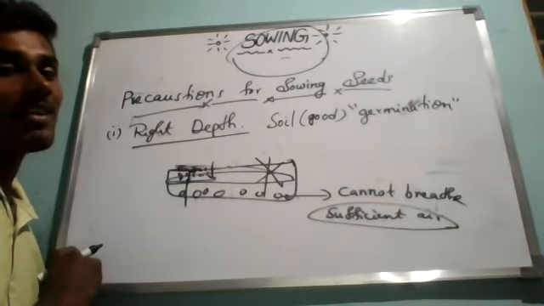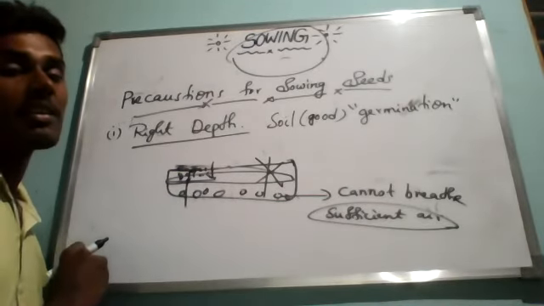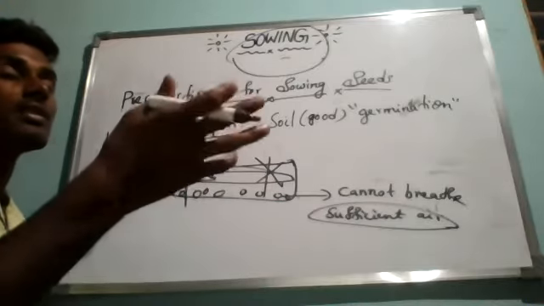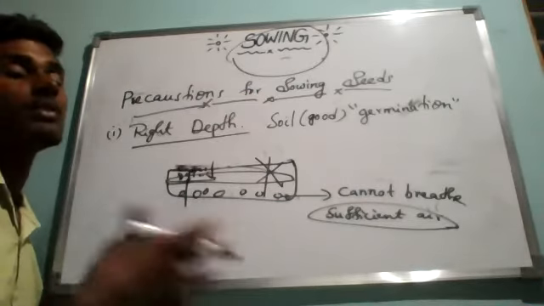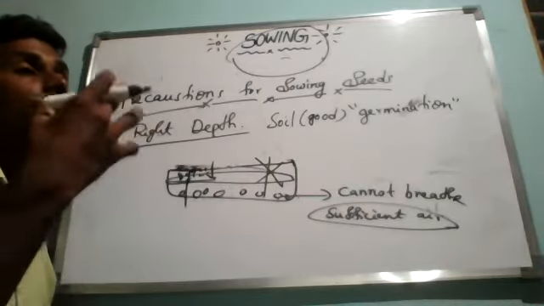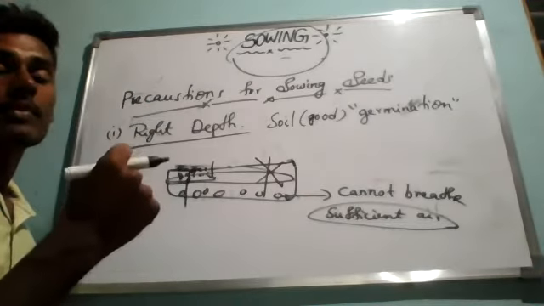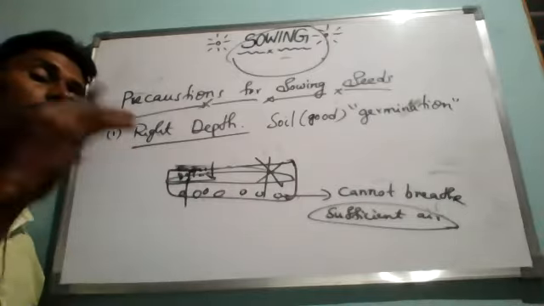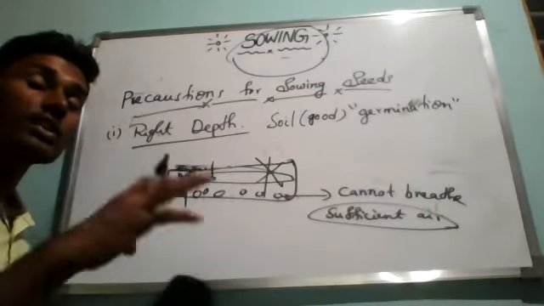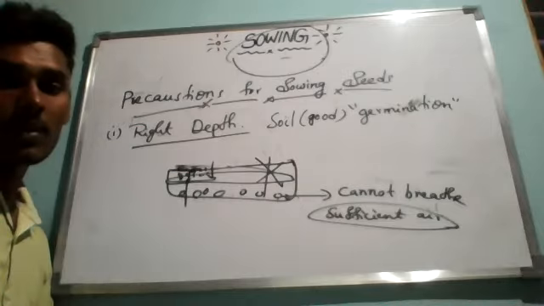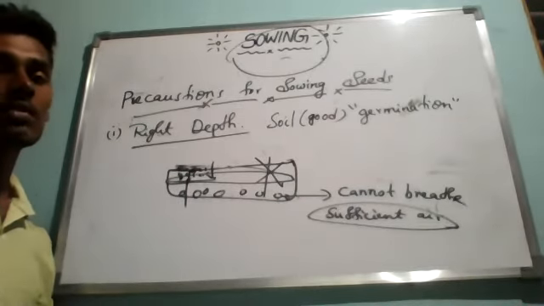This is learned by our own experience, by sowing seeds of a different kind of crop several times. If you are growing the same crop, then you can understand. Depending upon the crop yield, we can understand what kind of fertilizers we have to add, at what depth we have to sow, and what kind of good seeds we have to select. All this comes by experience. So this is the first precaution for sowing seeds.